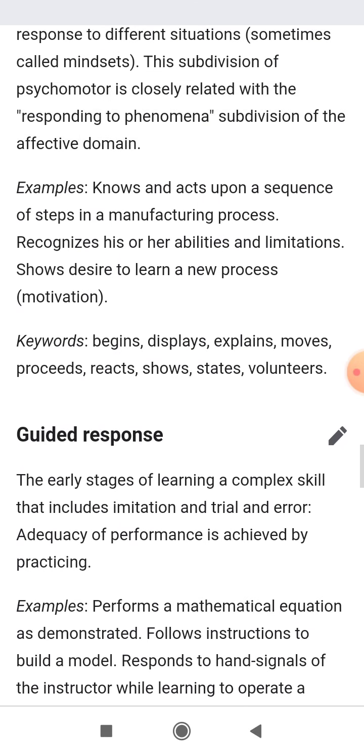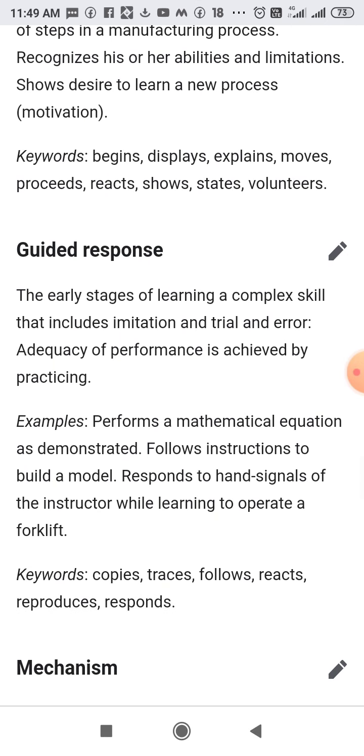And guided response, the early stage of learning a complex skill that includes imitation and trial and error, that is imitation.